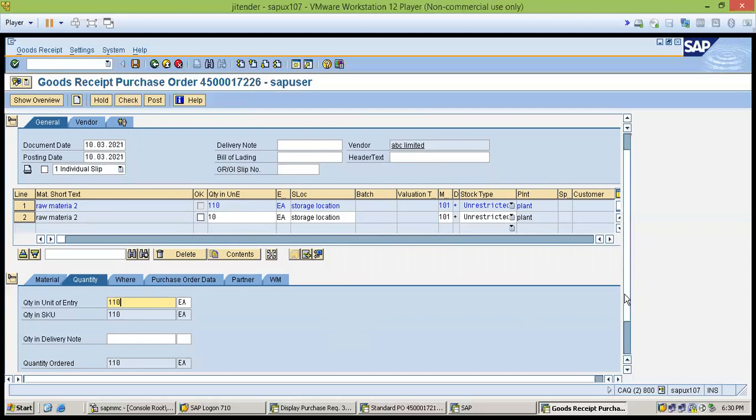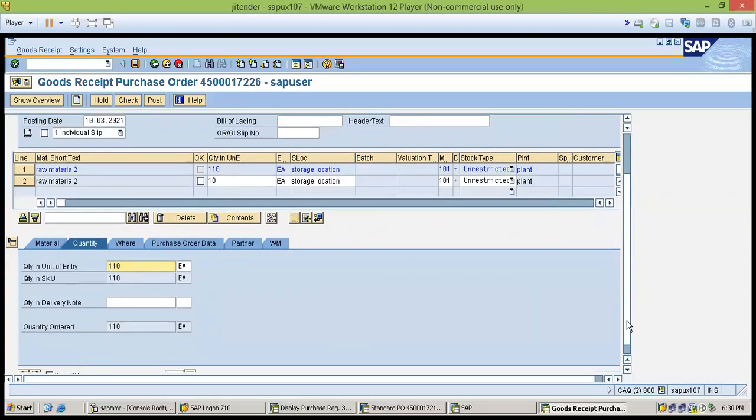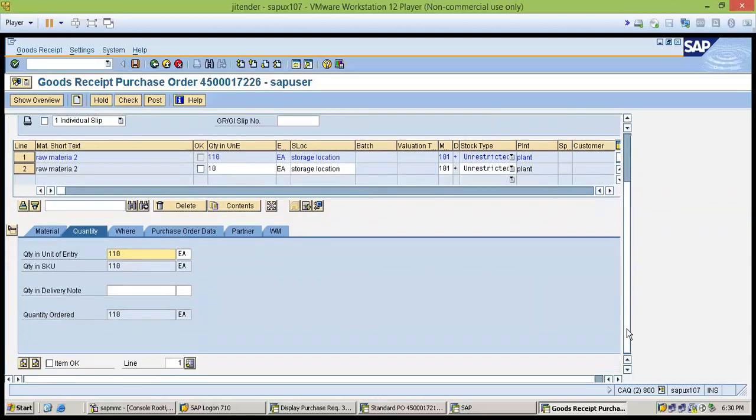It may be a shortage, it may be an excess. Excess we can't receive, but shortage we can. Basically, the quantities appearing here are quantity delivered and quantity ordered. This quantity is our purchase order quantity, and this is the quantity as per the invoice he has sent. So we have to match that. The invoice should have the same quantity as we are going to receive here.